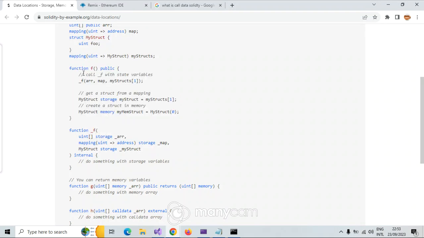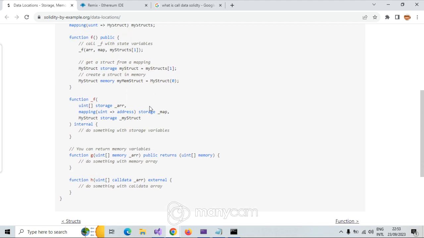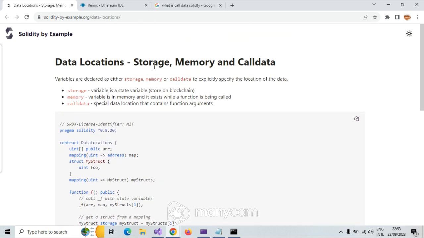We have a function f, call f with state variable, which is going to call this one. And here is the point: you call that function with your data, which is here, create struct in memory. These are memory variables. It's just temporary, but a storage variable is not temporary.